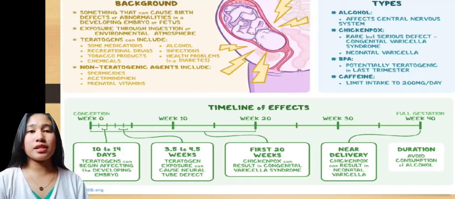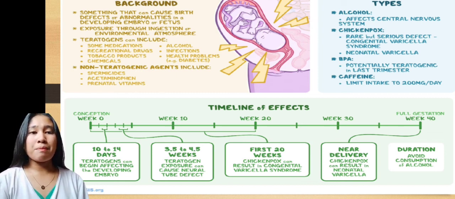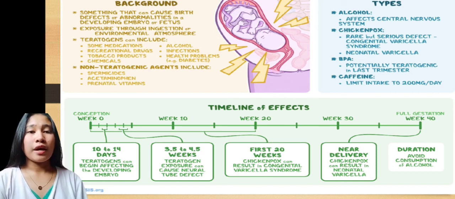This picture shows, as we can see in the background, something that can cause birth defects or abnormalities in a developing embryo or fetus.